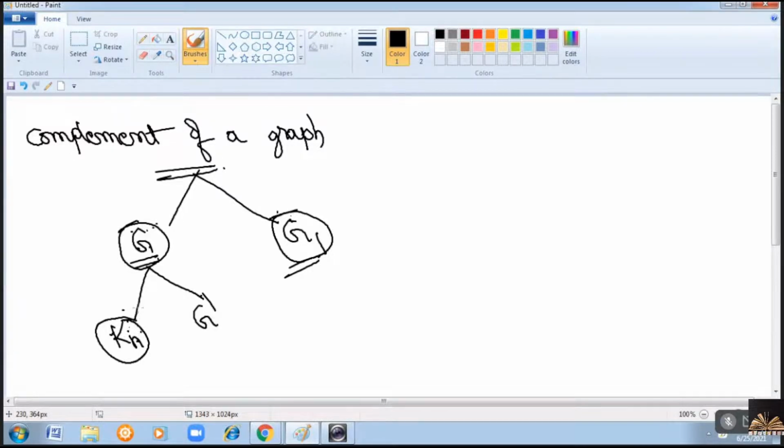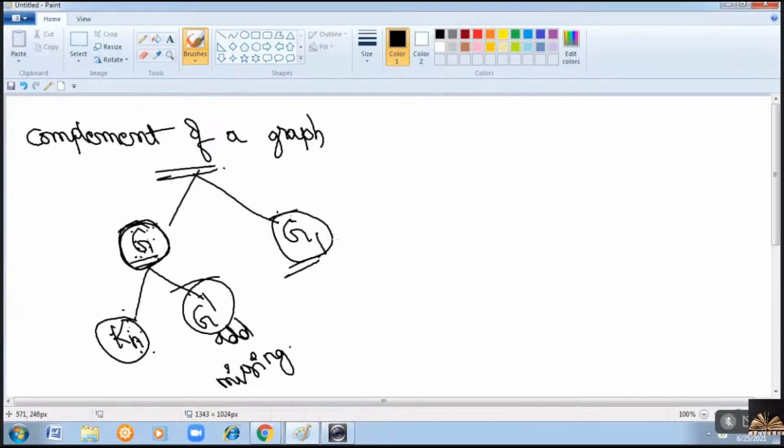Listen carefully. First, draw the complete graph by identifying the number of vertices in the given graph. After that, compare these two graphs and identify the edges missing in the given graph. Add the missing edges in the complemented graph. That means, in simple terms, the complement graph is equal to the complete graph minus the given graph.